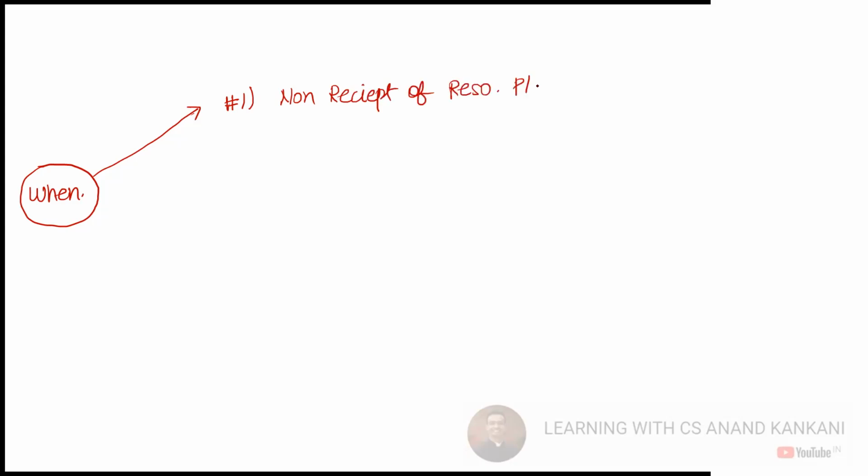Then what is second? The resolution plan, CIRP has failed. Here we will say the resolution plan is rejected. It is rejected by the NCLT, right?